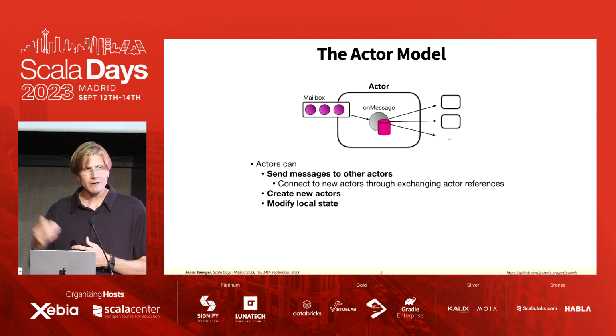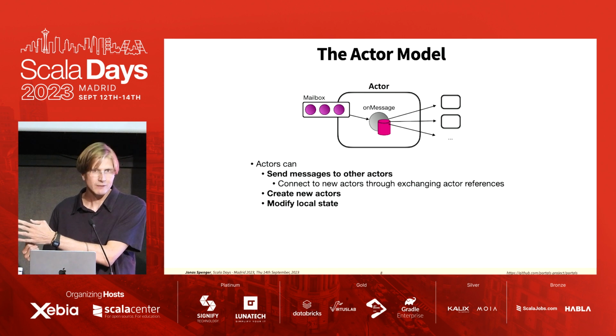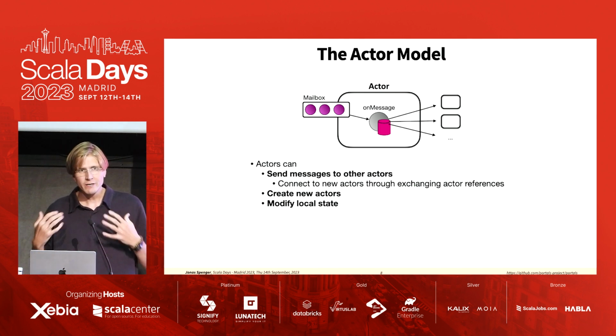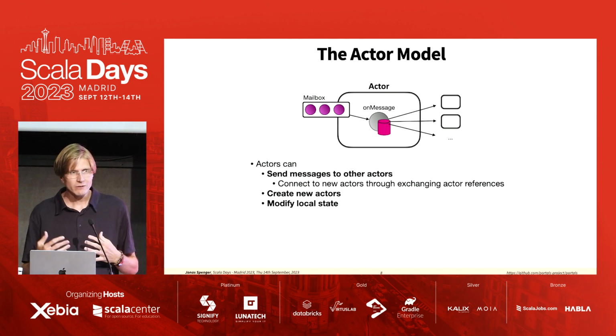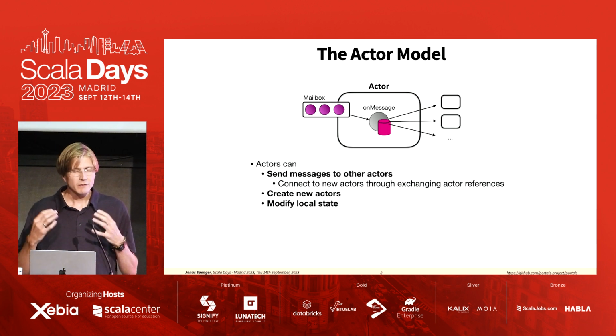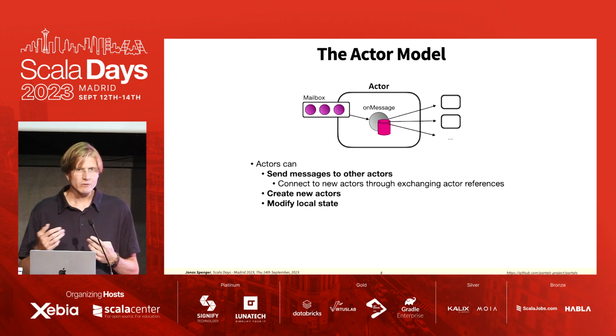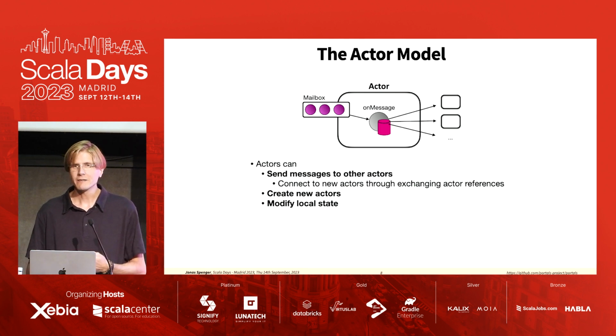And in this way, the other actor can then send messages back to the actor, or can also forward the reference to another actor. And so we can have a very dynamic topology where actors form new connections to each other. So it's a very, very dynamic programming model. An actor can also create new actors, and an actor can also modify local state.